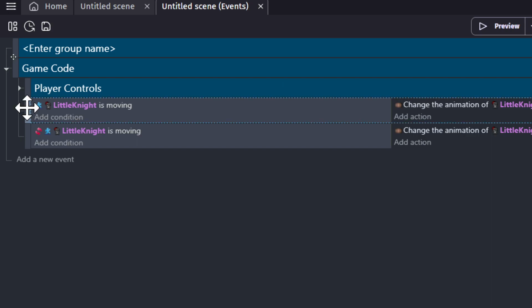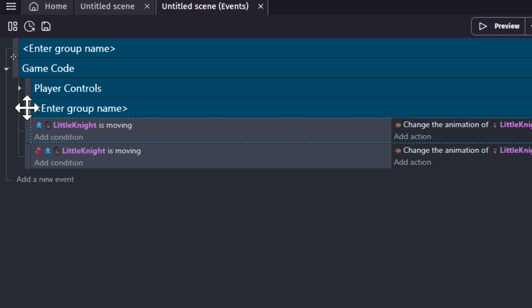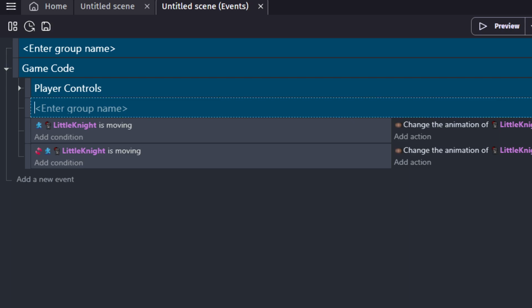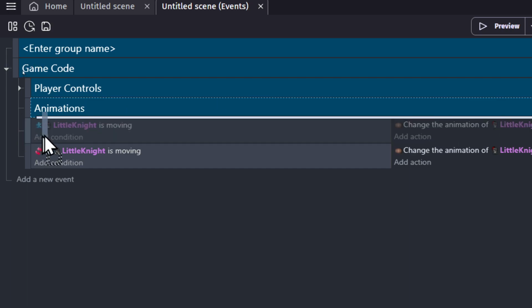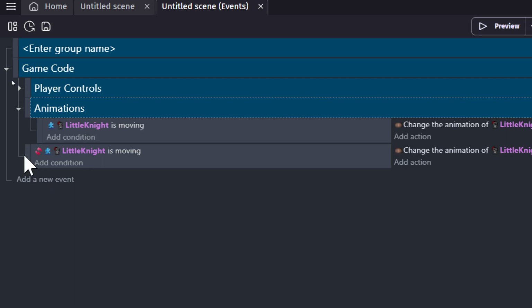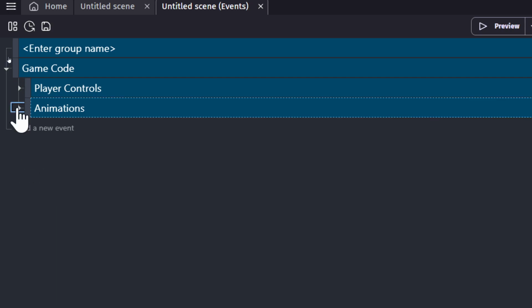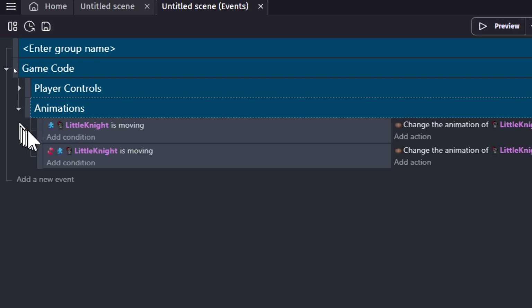Now I'm going to paste again, and I'm going to make a new one. And we're going to call this one animations. Animations. And we're going to drag these ones under that. And close. That's simple. Just make sure they're on the same level and that you didn't get overzealous with your pulling, right? And you put it underneath like that and made a sub event.